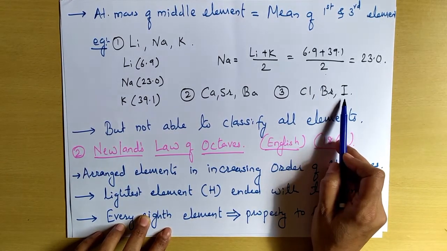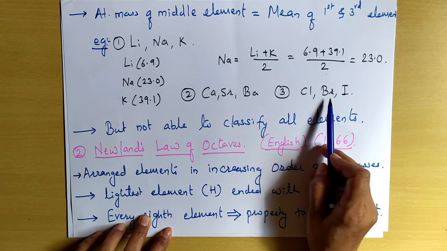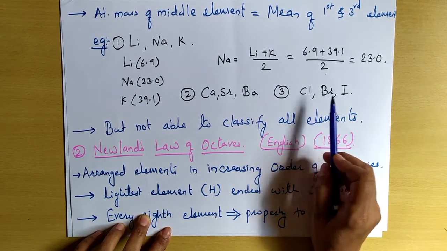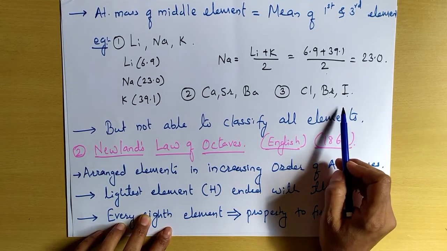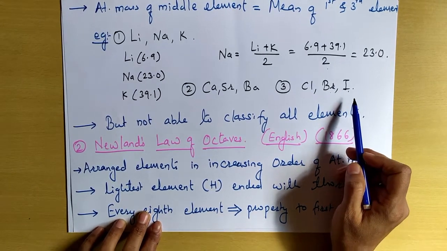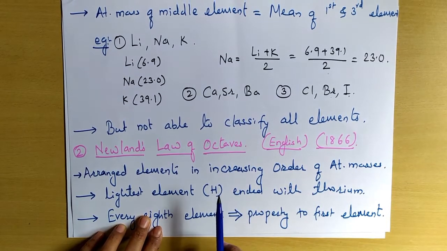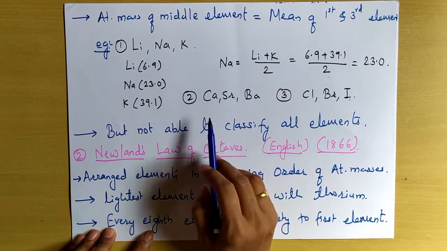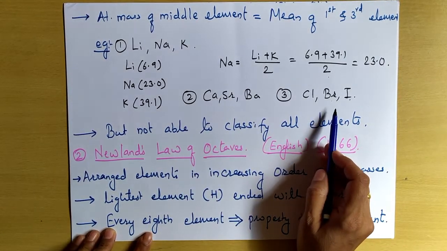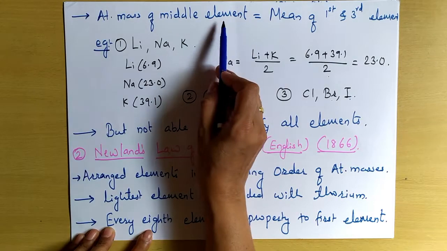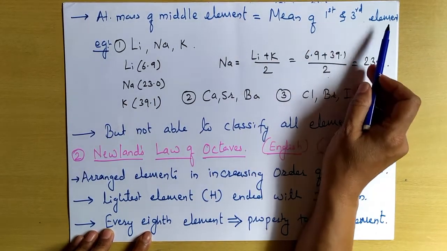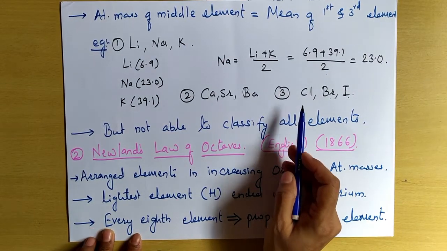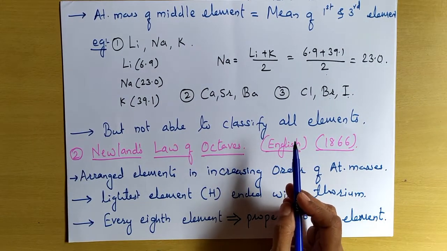Here also the same law is obeyed, that is the atomic mass of bromine is equal to the atomic mass of chlorine plus iodine divided by 2. Sorry, this was according to Dobereiner's triad, that is the atomic mass of the middle element is equal to the mean of the first and third element, and these three examples are given in your textbook on page number 16.